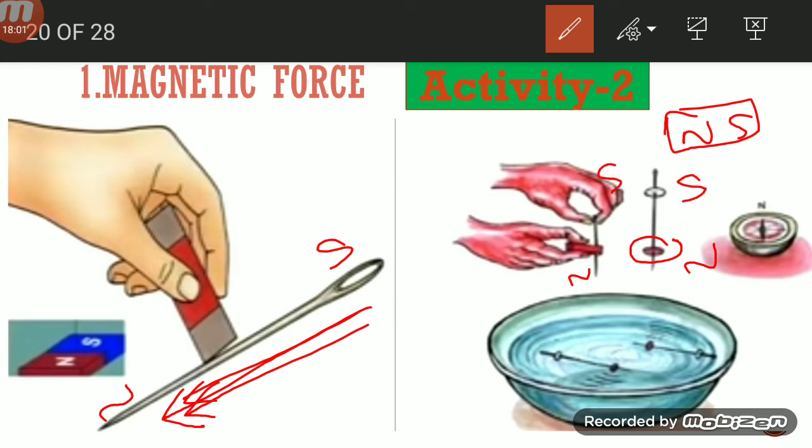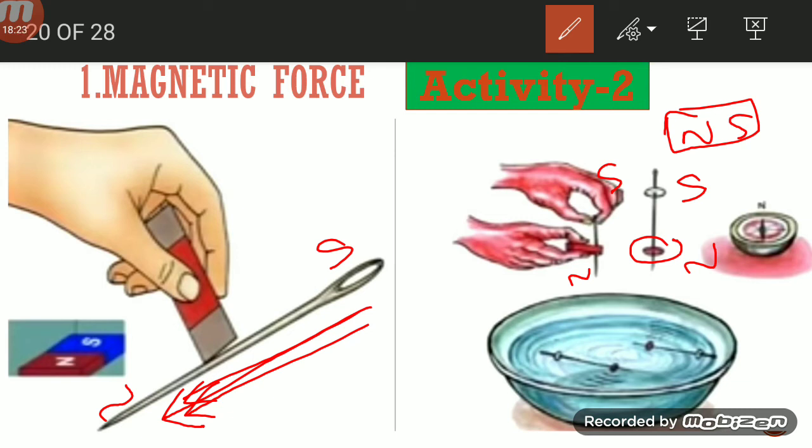Next, keep the 2 needles floating on water in such a way that they are side by side, with their ends facing each other. After some time we observe that some colored balls are attracted to each other.